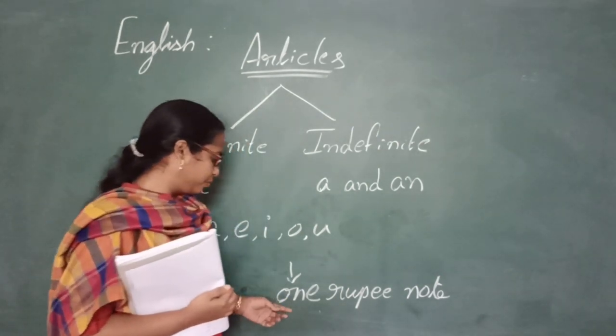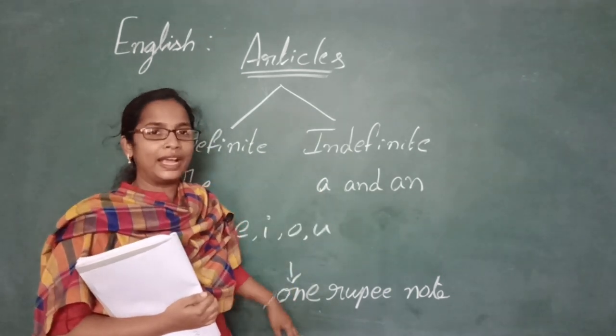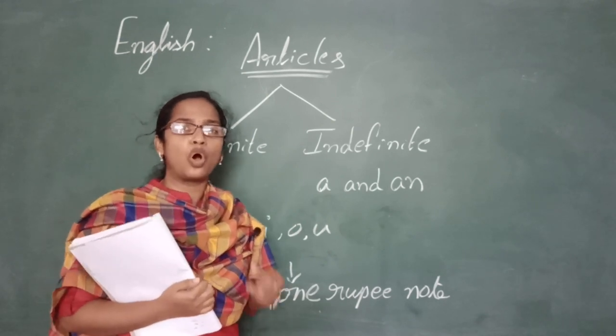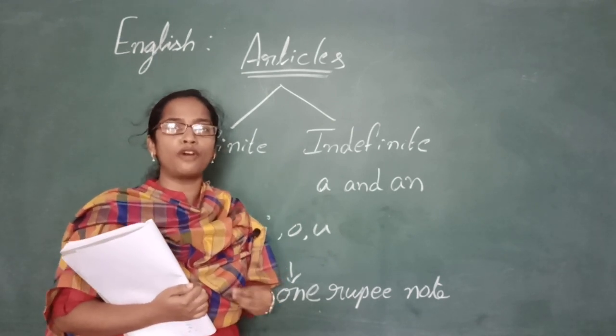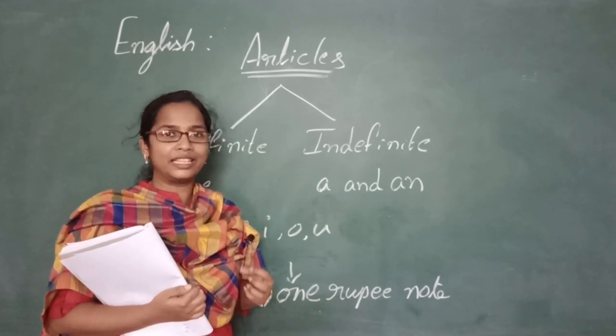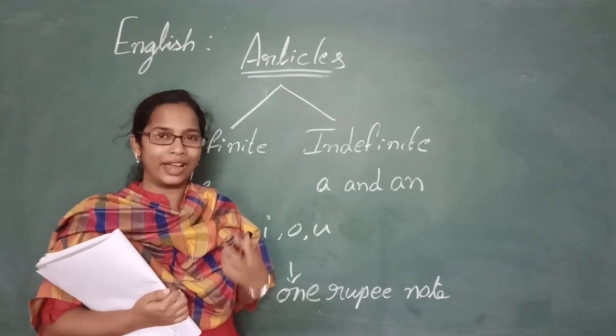But here we do not use an. You know why? Because while pronouncing it, it doesn't give the sound of O, but it gives out the sound of W. How do you say one? It is wa, right? It is not O, but it is wa. We say it one, right?